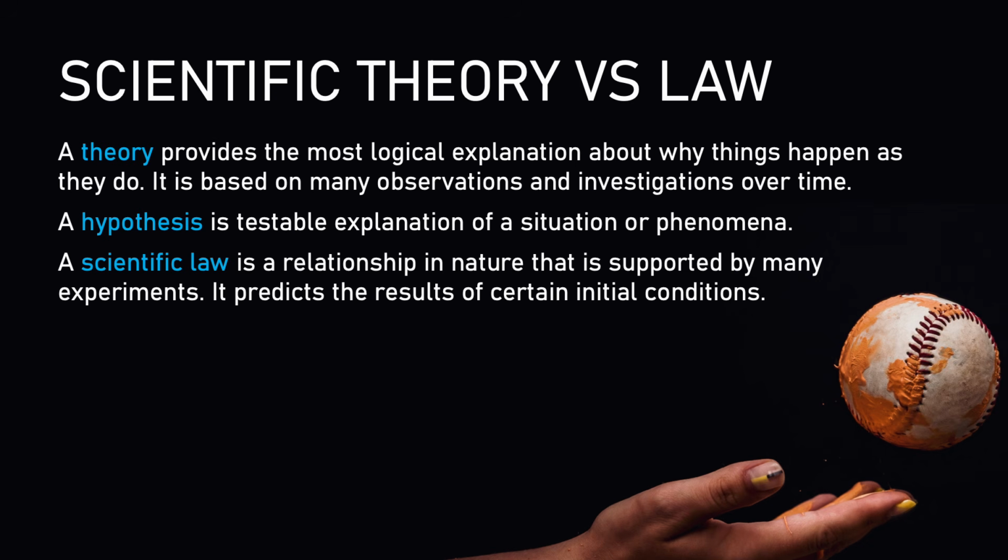A scientific theory is a well-supported explanation of why or how something happens, and it's built from a large amount of evidence collected over time. Now, a hypothesis is a testable possible explanation that scientists can then investigate. And then a scientific law describes what happens or predicts what will happen under certain conditions. A simple way to remember the three differences is a law describes what happens, a theory explains why it happens, and a hypothesis leads us to testing an unknown situation or phenomena.